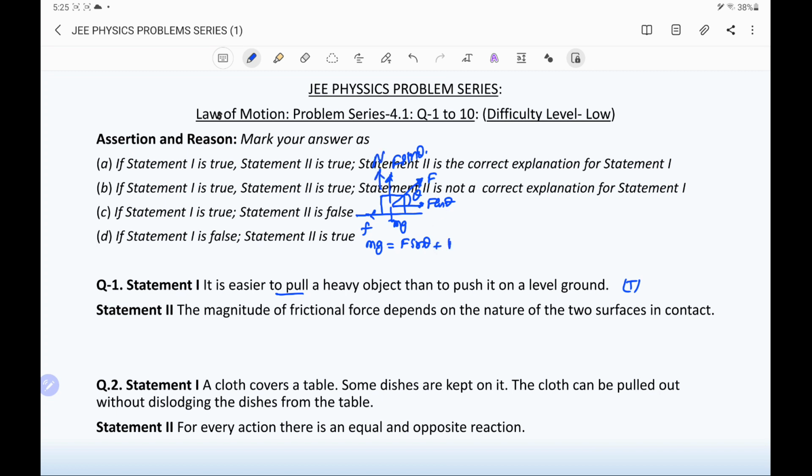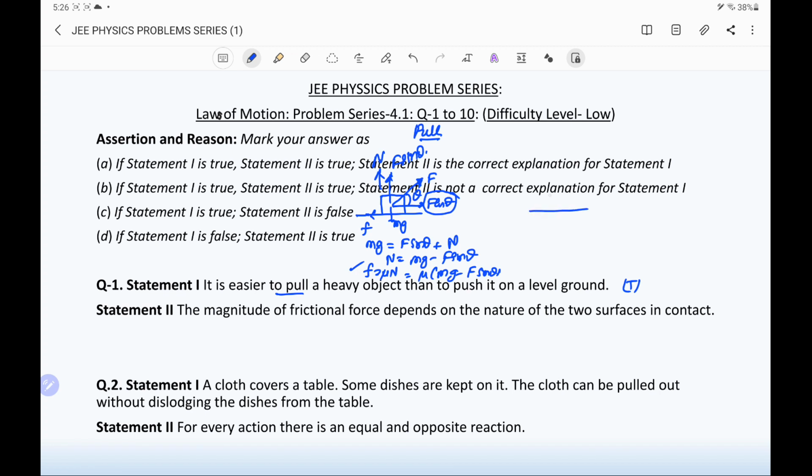So in the case of the pull, n equals mg minus f sin theta. The friction force equals mu n, the product of the coefficient of friction and the normal reaction, so it is mu into mg minus f sin theta. That means the acting force f cos theta will experience an opposing friction force, mu into mg minus f sin theta.